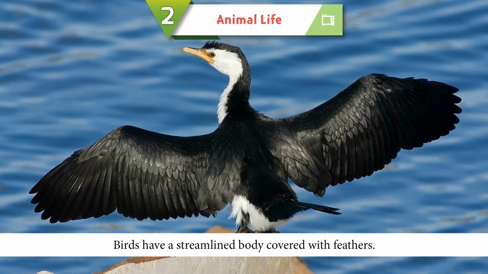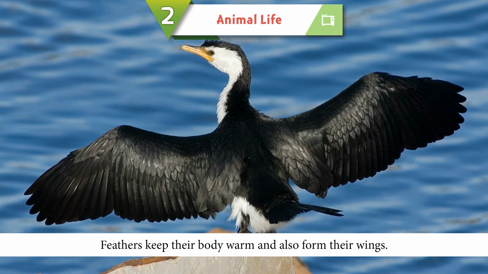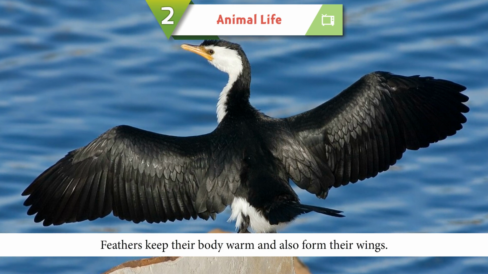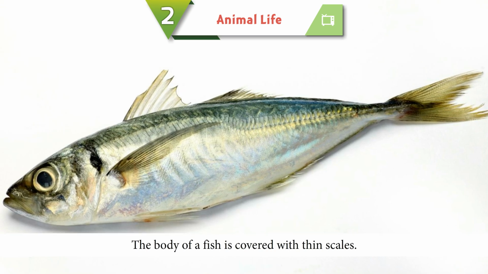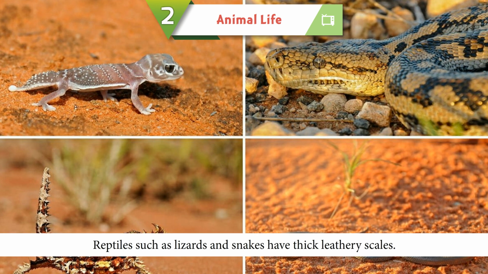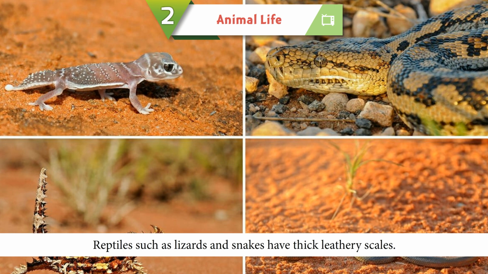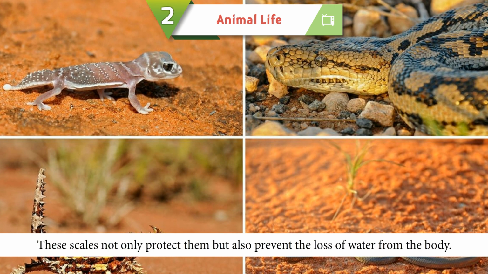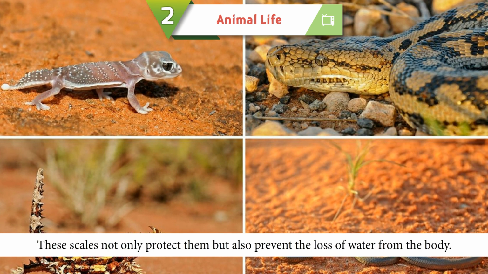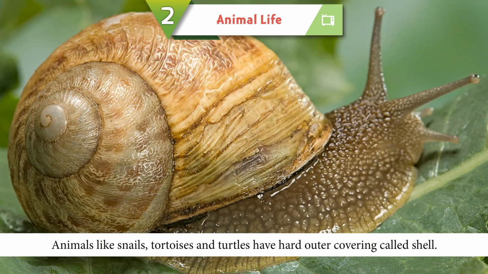Birds have a streamlined body covered with feathers. Feathers keep their body warm and also form their wings. The body of a fish is covered with thin scales. Reptiles, such as lizards and snakes, have thick, leathery scales. These scales not only protect them, but also prevent the loss of water from the body.